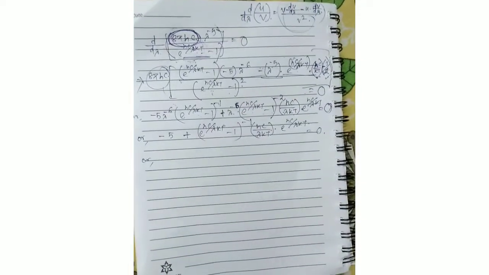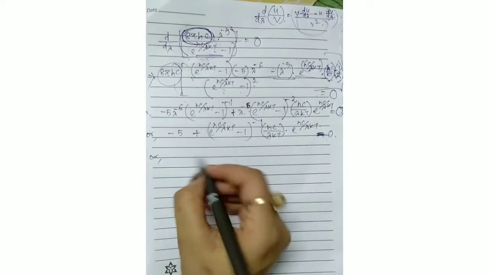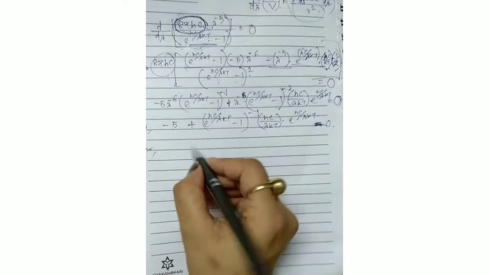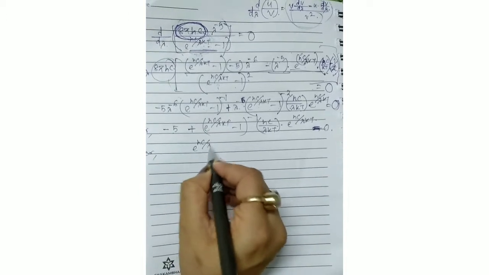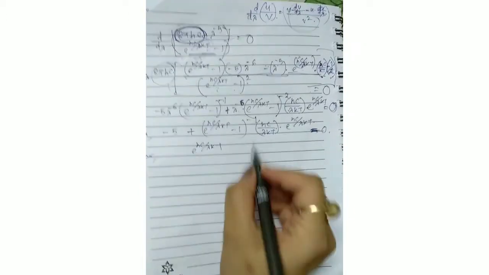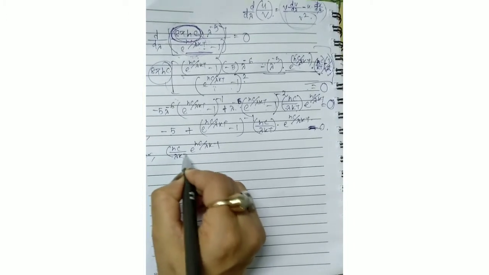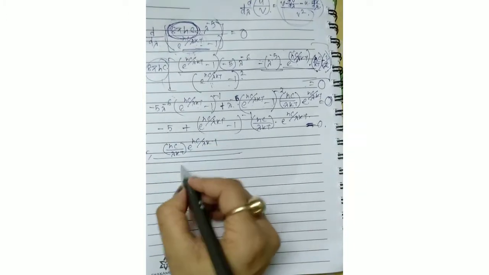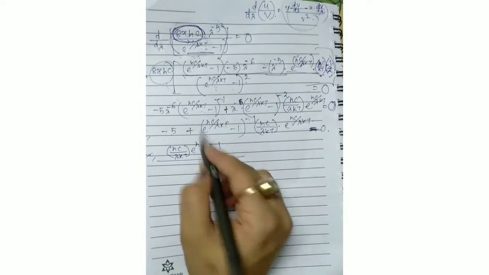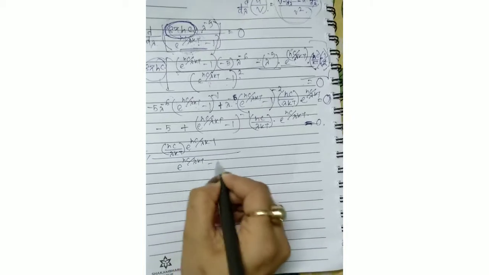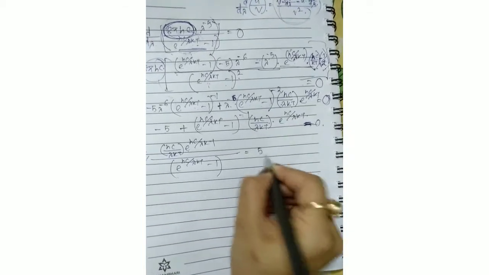So now we can write down minus 5 will be at the right hand side, we can take it out. So now we can write down like this, e to the power hc by lambda kt for this term only, lambda kt into hc by lambda kt divided by minus 1 is there, so we can write down this part at the denominator, e to the power hc by lambda kt minus 1 equals to 5.